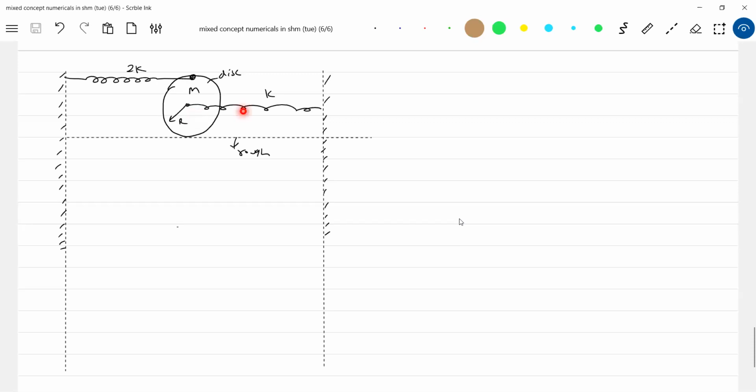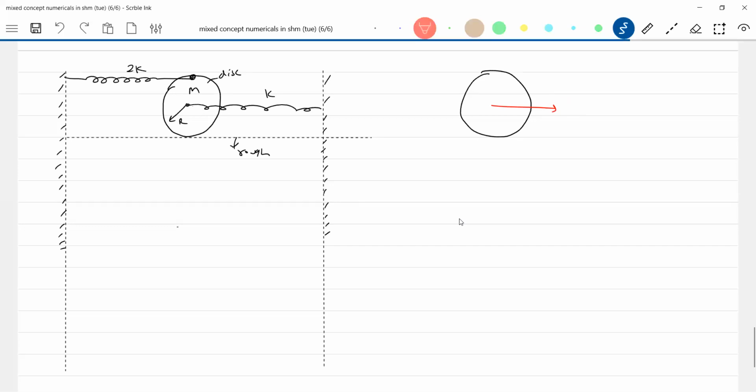Translational kinetic energy and elastic potential energy of springs. Let x1 be the displacement of this, we will show separately here. Okay, let x1 be the displacement of this. If I move like this, the spring will be compressed, no?